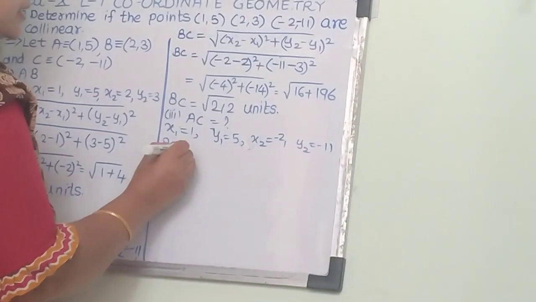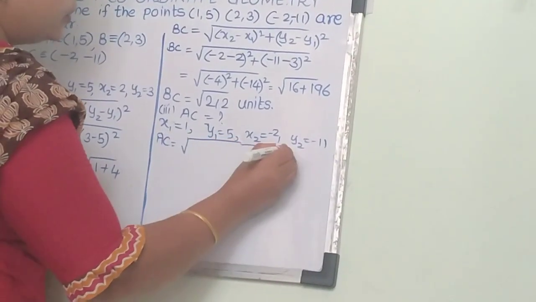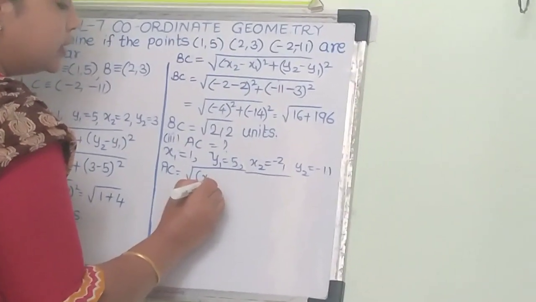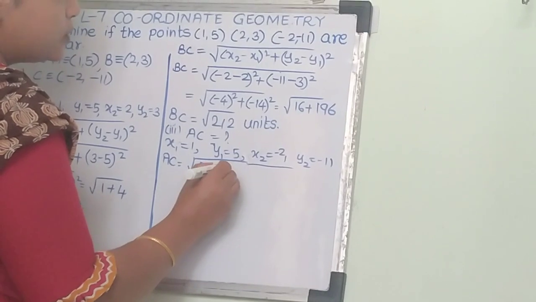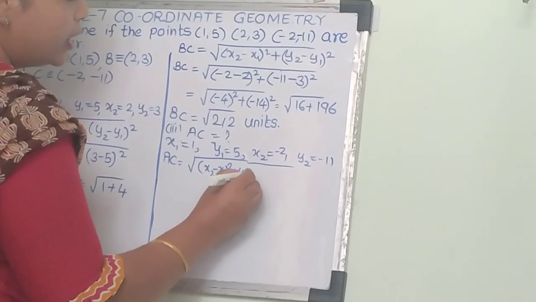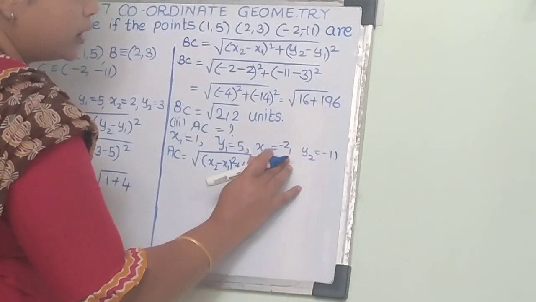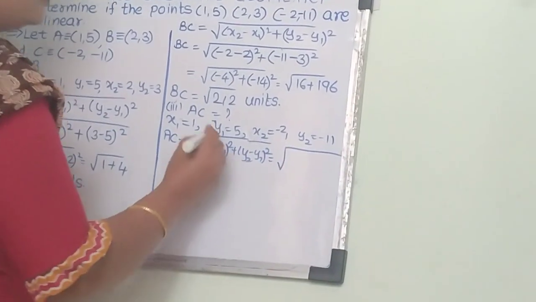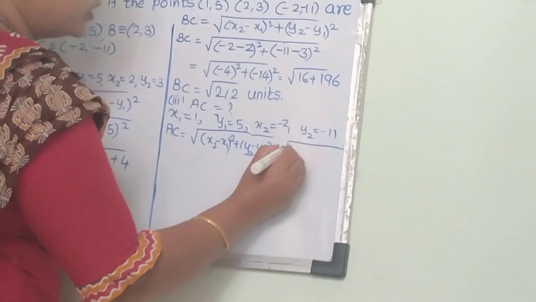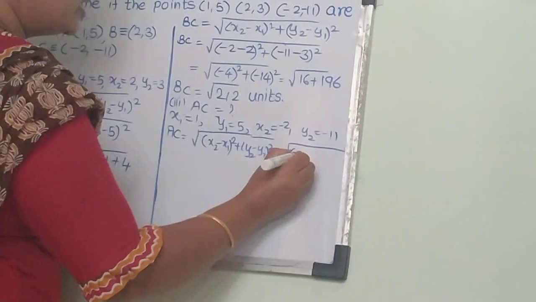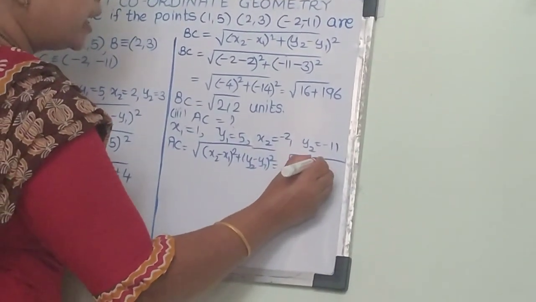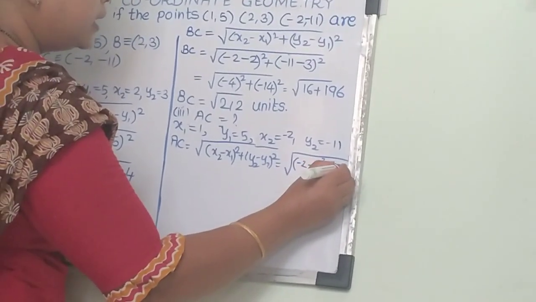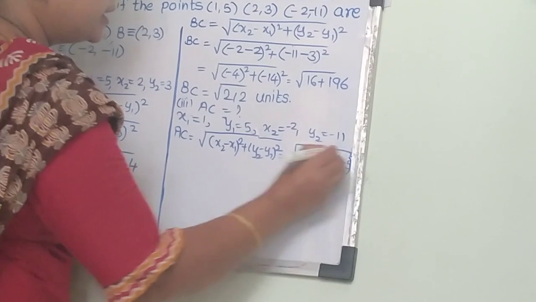So AC is root of (x2 minus x1) square plus (y2 minus y1) square, that is root of (minus 2 minus 1) square plus (minus 11 minus 5) square.